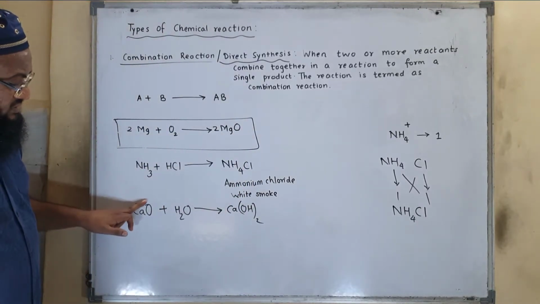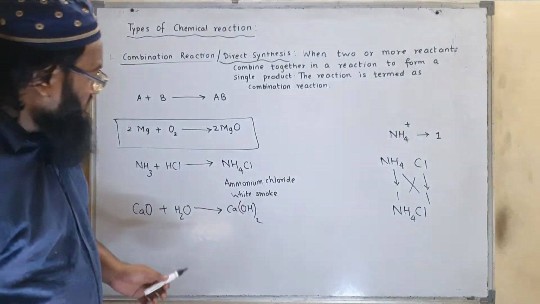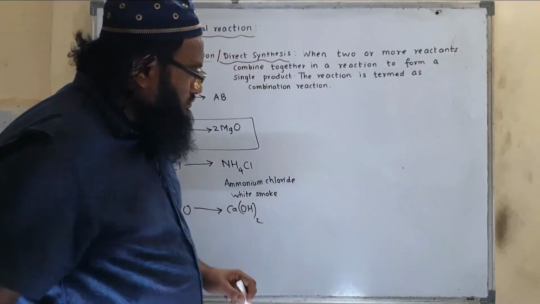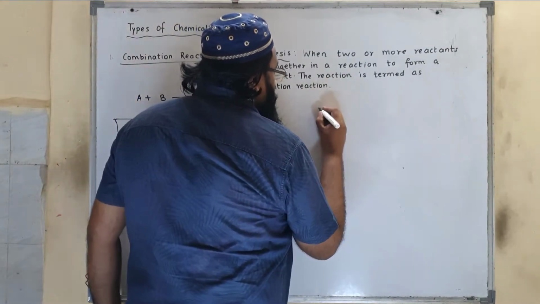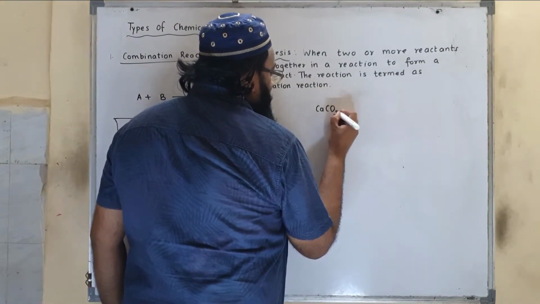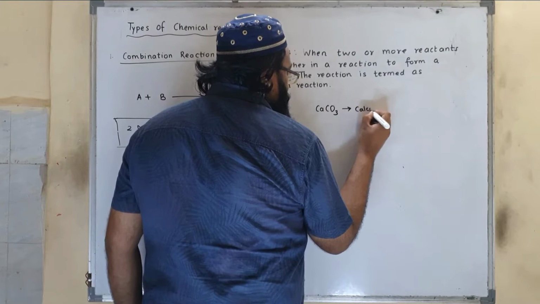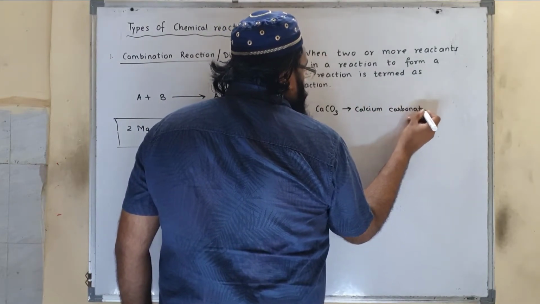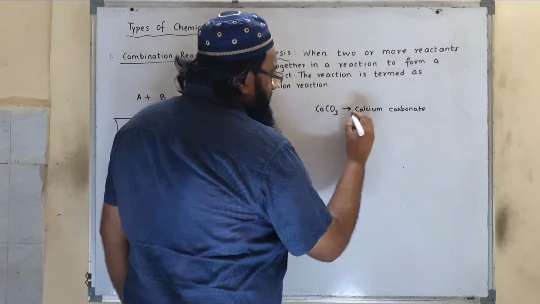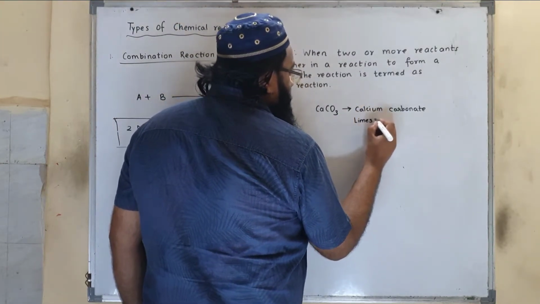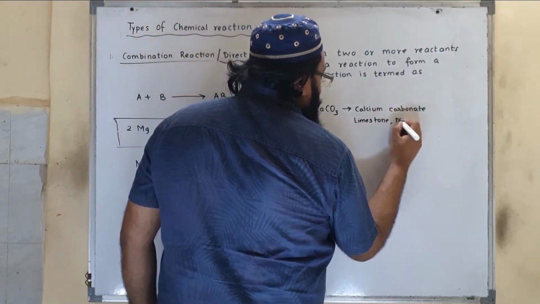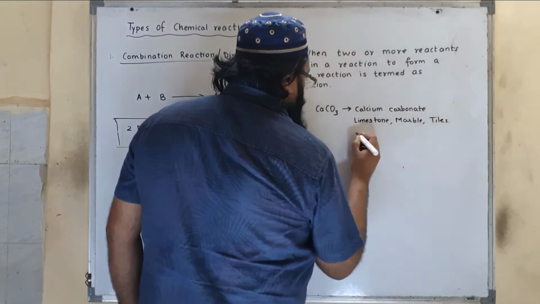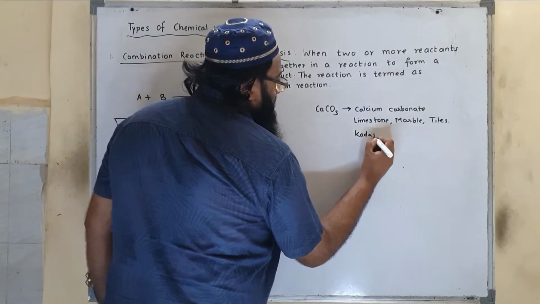Now calcium oxide, I'll explain you this in detail. See, calcium carbonate, CaCO3. Common name, it is also called as limestone, also called as marble, also known as tiles, also known as Kadapa stone.